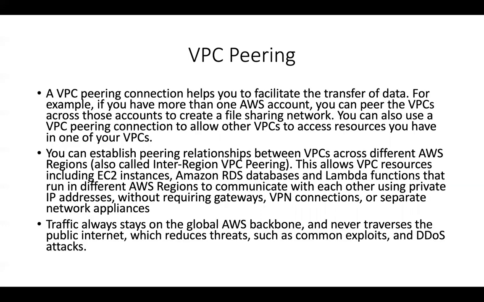And one more thing is that it helps you facilitate the transfer of data. So for example, you may have more than one AWS account, and you can peer VPCs across these accounts to create a file sharing network, very much possible.